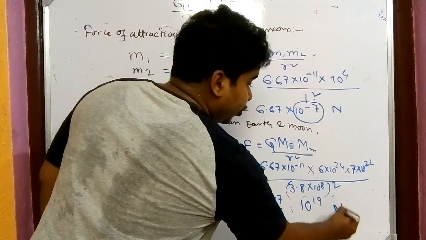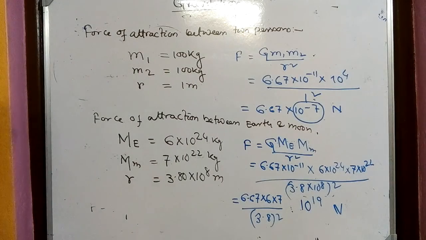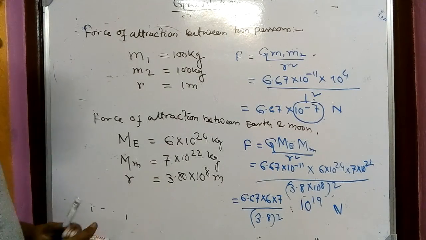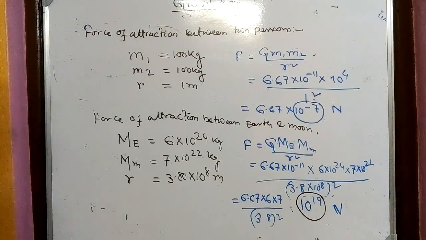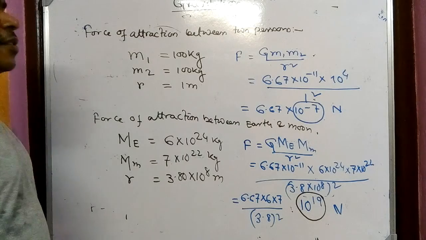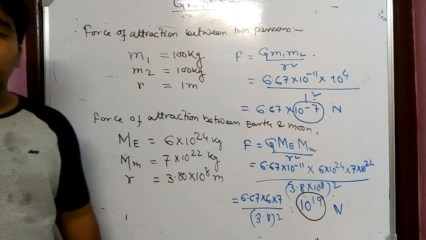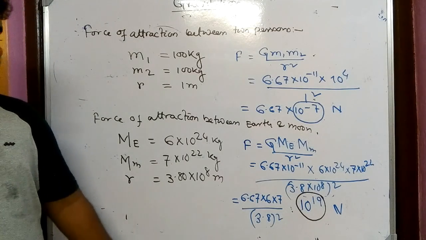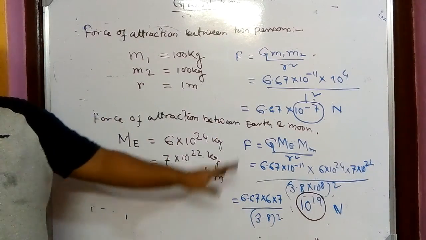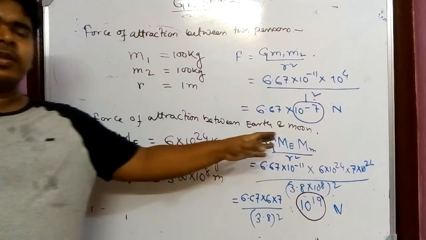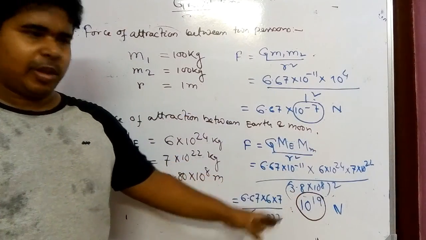This much of Newton. Now you see, no need to tell me that this 10 to the power 19 is huge compared to 10 to the power minus 7. So that's why for celestial bodies the gravitational force can be felt very easily, but whenever we are talking about any two ordinary bodies, we cannot feel it because it is too small.